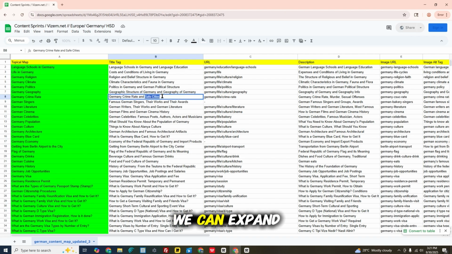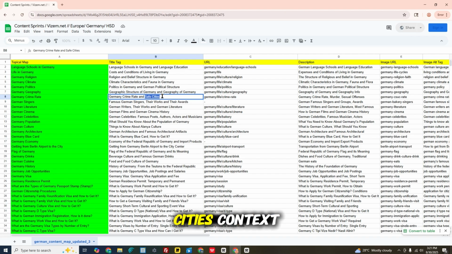In this scenario, we can expand some context. Let's say the safe cities. Here we have an opportunity: in our topical map we did not cover all the cities in Germany, but to be able to include all these cities, we will find an opportunity. So in this scenario, crime rate is relevant to the safe cities.